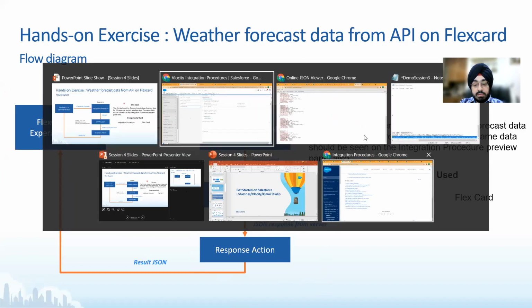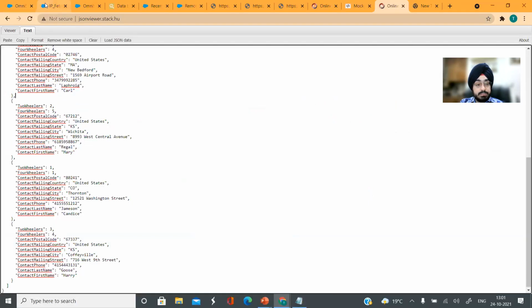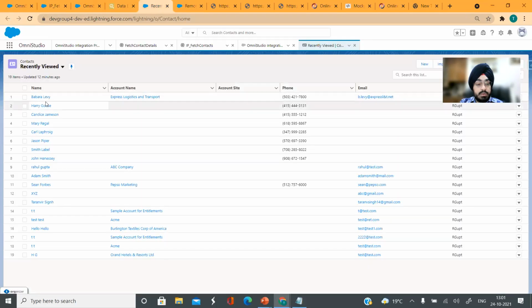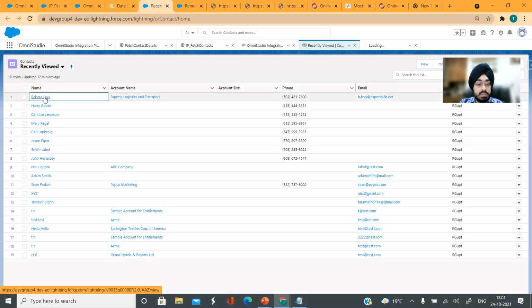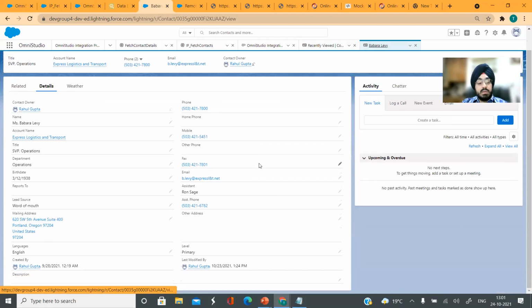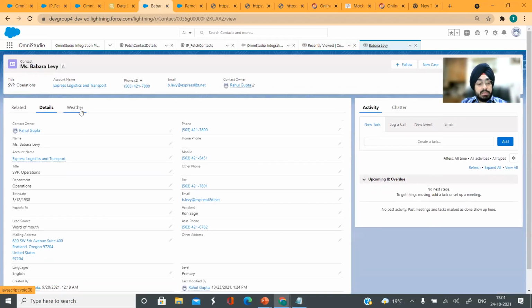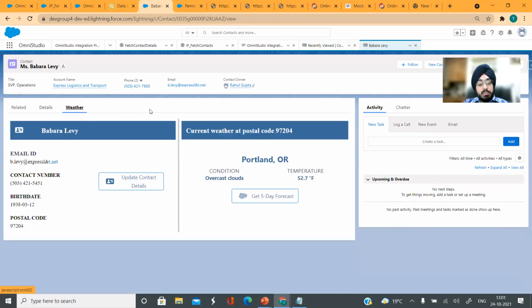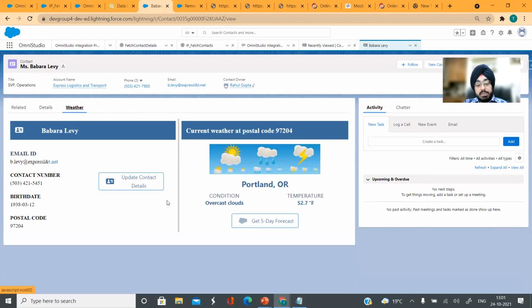Let me go back to this org right here. Okay, so I'm going to pick up this account. This is the contact, Barbara Levi. Now, in order to get the right weather, you already remember that we created a flex card, published it, created this tab and published it here. Now you can see that Portland, or this pin code, is basically being used to fetch the weather for this pin code using a weather API.